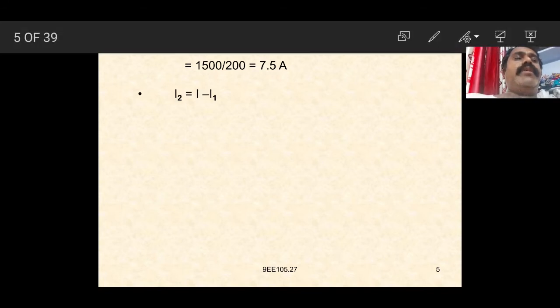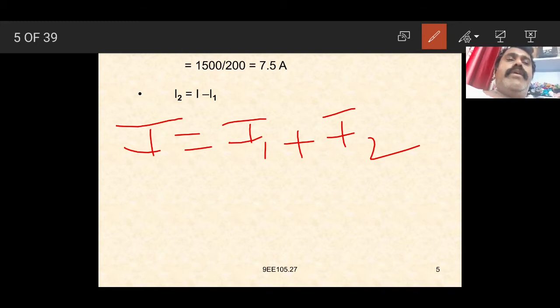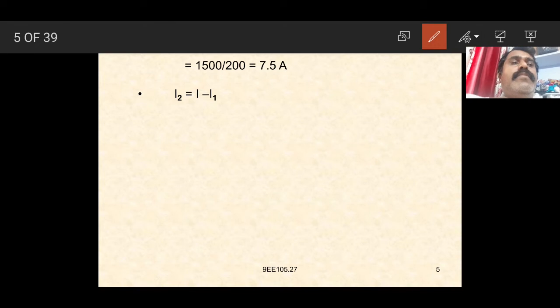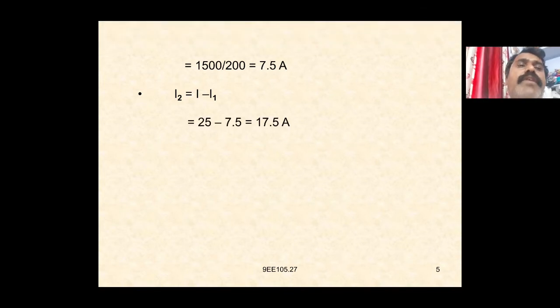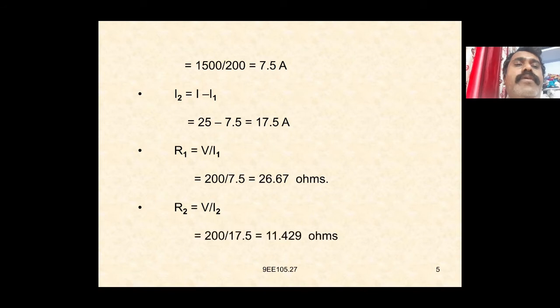In the case of parallel, I is equal to I1 plus I2, so I2 is equal to I minus I1, which is 25 minus 7.5, equal to 17.5 amperes. Then R1 is equal to V by I1, which is 200 by 7.5, equal to 26.67 ohms. R2 is equal to V by I2, which is 200 by 17.5, equal to 11.429 ohms.